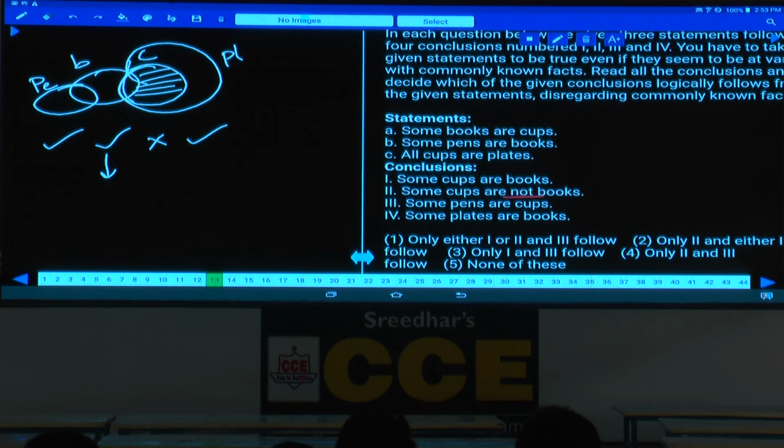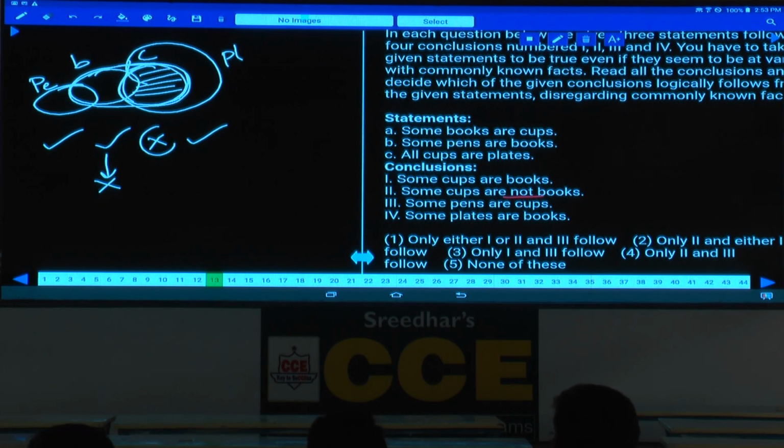Whether we can draw like that or not. All cups are books. Now I am writing my book like this. This is my book, isn't it? Hence alternate diagram proven, previous conclusion will be false. After making the previous conclusion false, then what should I do? The earlier previous conclusion which was false earlier, now we should check out whether it can be true or not.